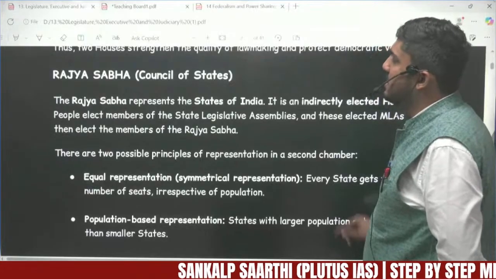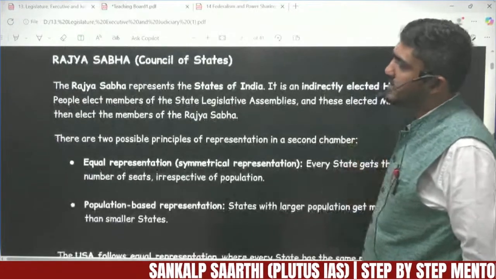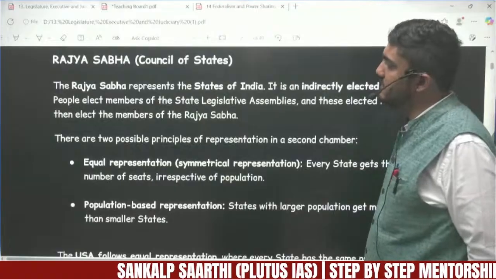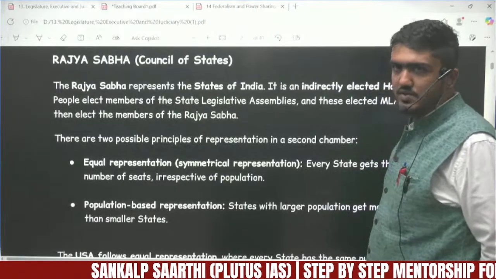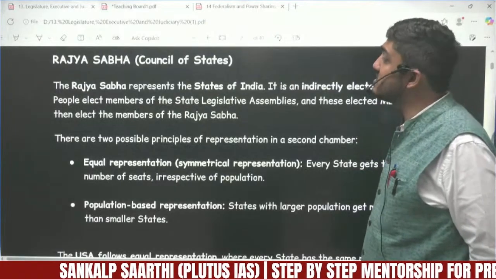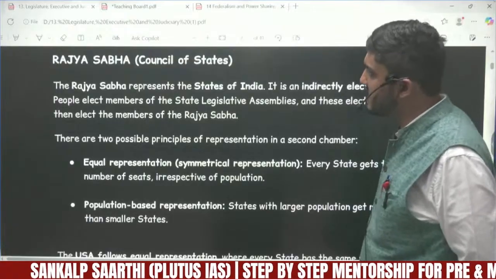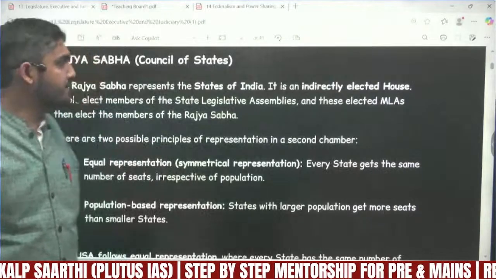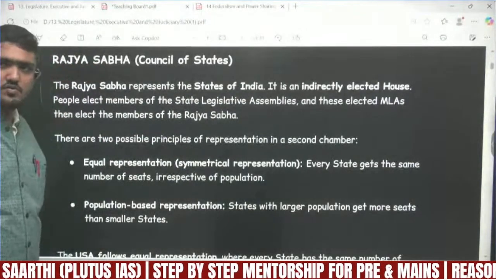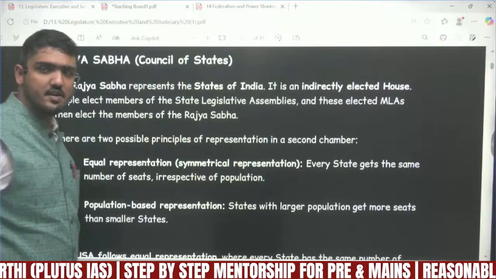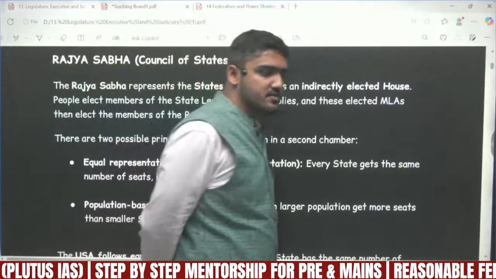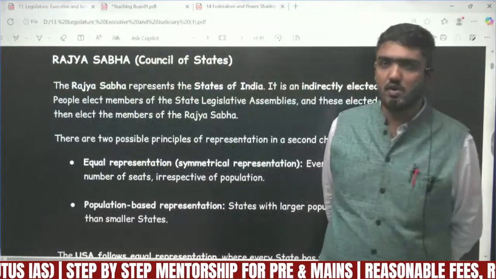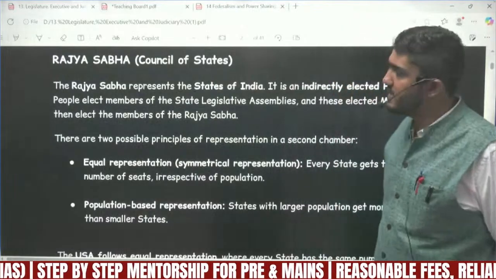Now coming on to Rajya Sabha. Rajya Sabha is the Council of States. Why Council of States? Because it represents the interest of the states of India. The interests of different states are represented in Rajya Sabha. It is an indirectly elected house. As I told you earlier, we do not directly vote for Rajya Sabha. It is an indirect house.